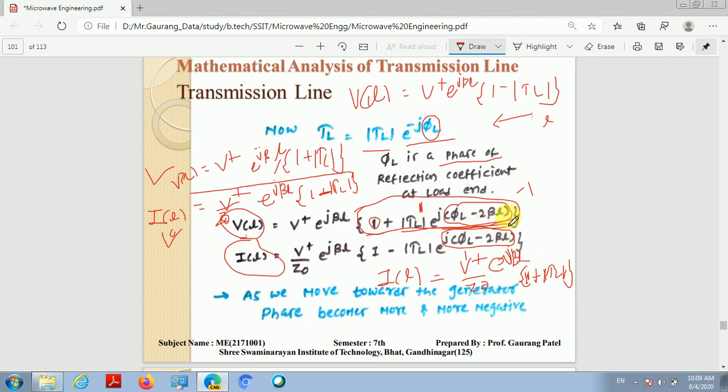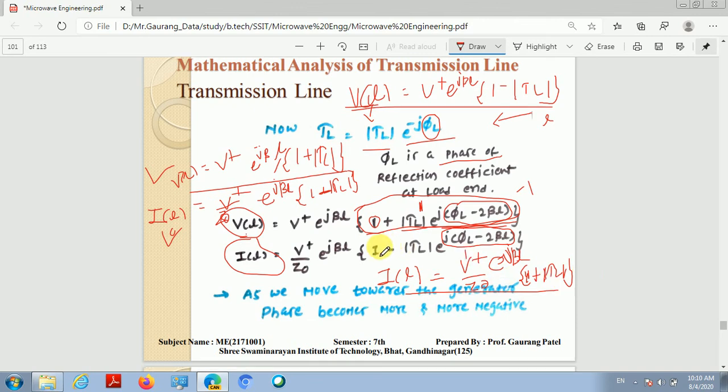So when this phase is an odd multiple of π, the voltage will be minimum because it is 1 minus mod gamma L, and the current will be maximum because it is 1 plus mod gamma L. It means that when the phase is 0 or an even multiple of π, the voltage on the transmission line is maximum and the current is minimum, and when the phase is an odd multiple of π, the voltage is minimum and the current is maximum. It means that the voltage maximum and current maximum do not occur at the same time on the transmission line. When voltage on the transmission line is maximum, current will be minimum and vice versa.